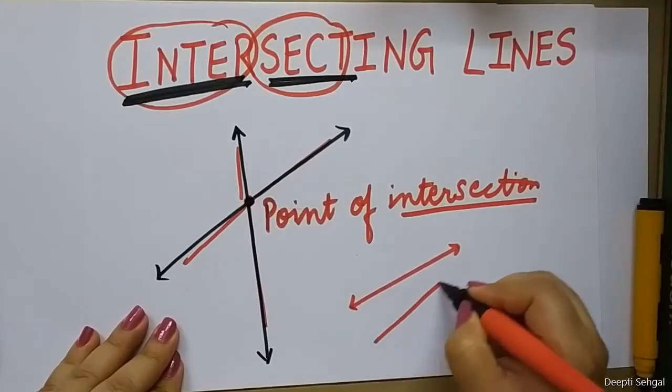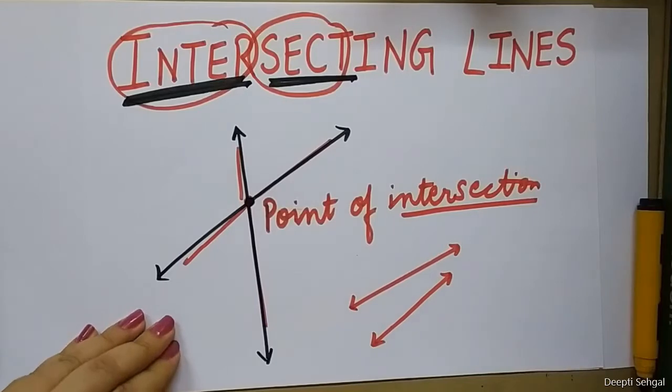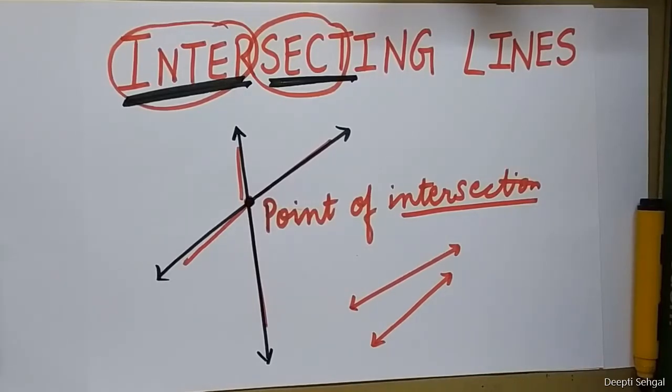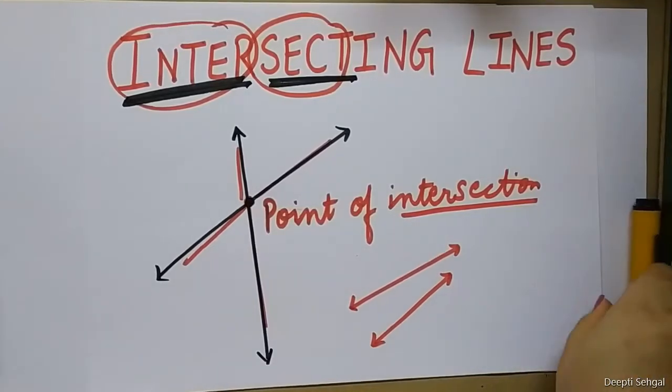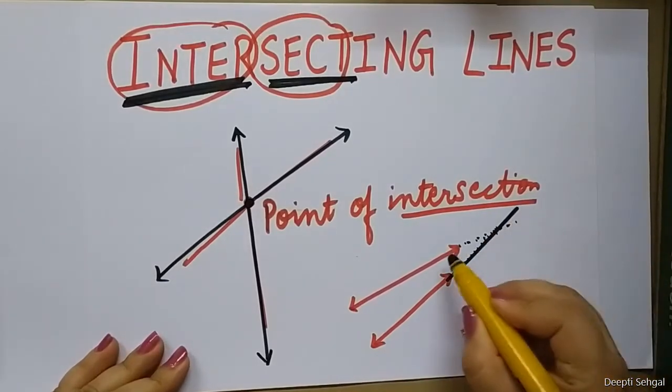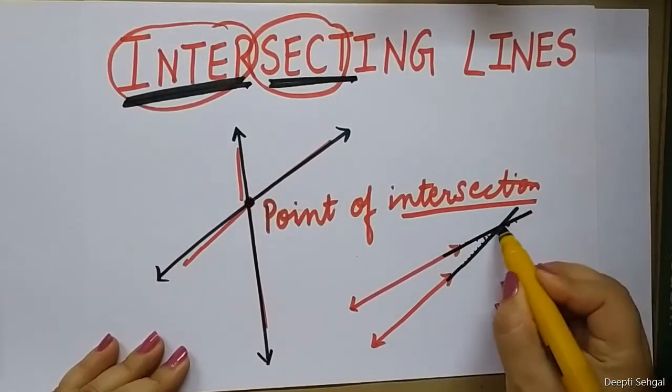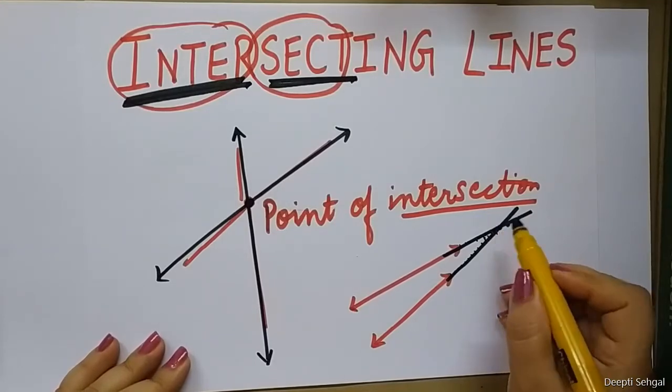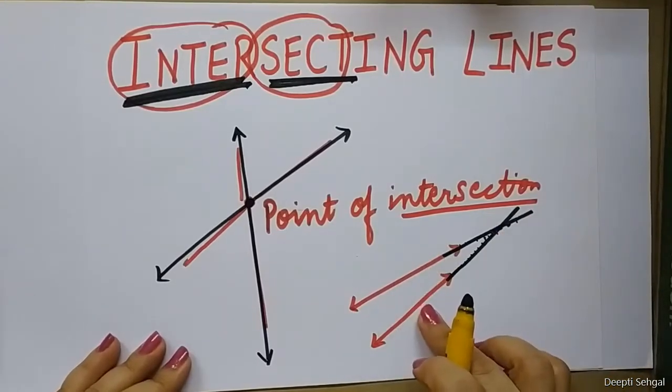Tell me about these two lines. What do you think? Are these intersecting lines or not? You know, many children think that these are not intersecting lines because they are not meeting. But if I extend this line here and this line goes here, they will meet and they will intersect. So these two lines are also intersecting lines.